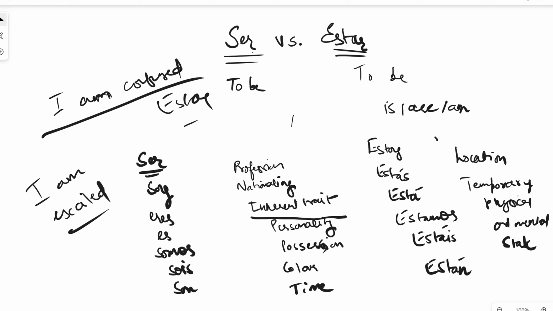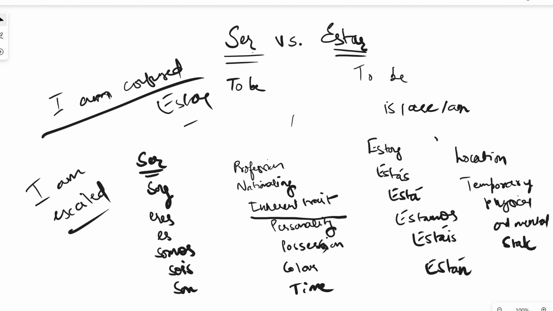If I said this is my book, I'm talking about my possession, again verb ser. If I said this is my house, again verb ser. Mona is the sister of Anna, again it will be ser. If I'm talking about origin, this book is from Italy. Again, I'm talking about origin of the book, verb ser. The wine is from France. Again, I'm talking about the origin of wine. In that case, again, verb ser.